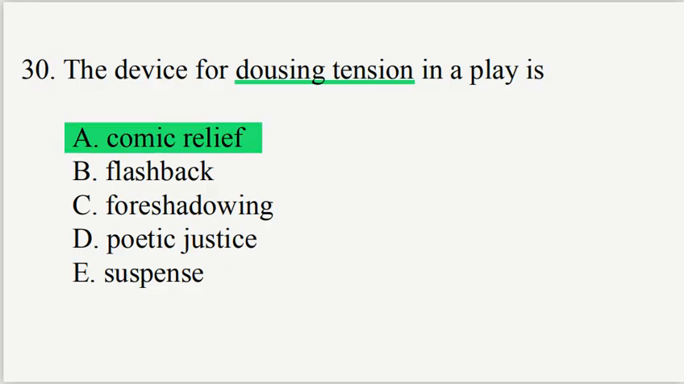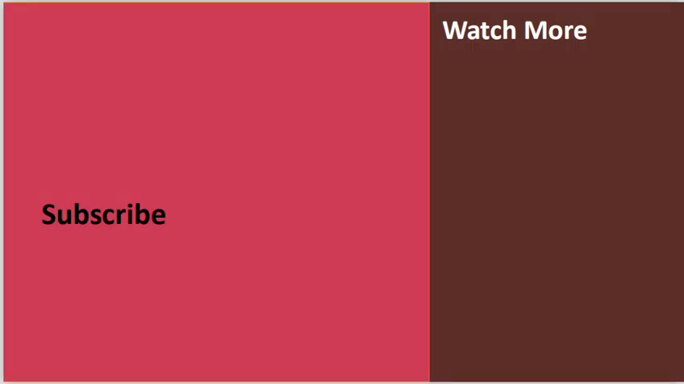It is an instance in which when a play is tensed, the writer introduces a particular scene that has to do with comedy in order to reduce the tension in the mind of the audience. So this is going to be all as far as this video is concerned.